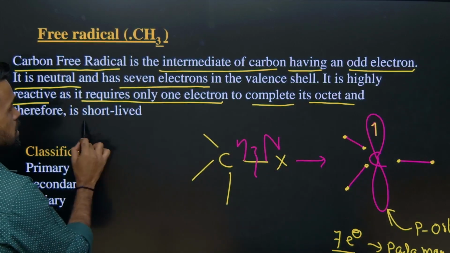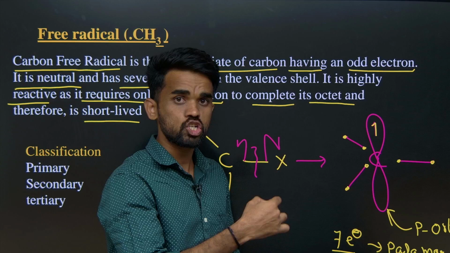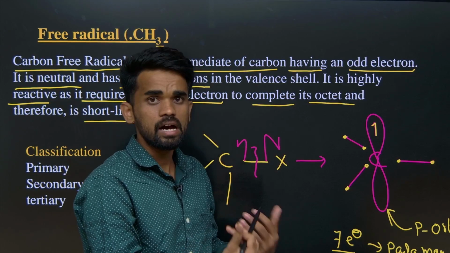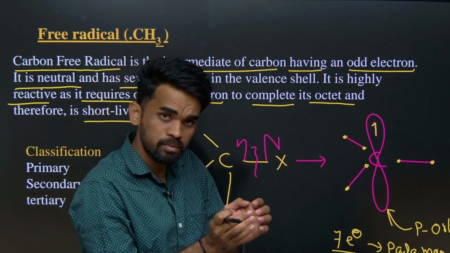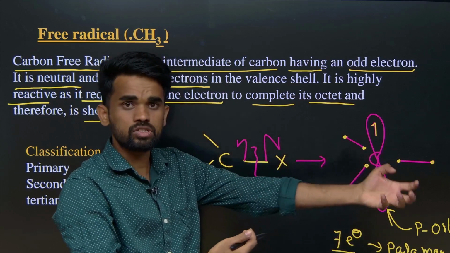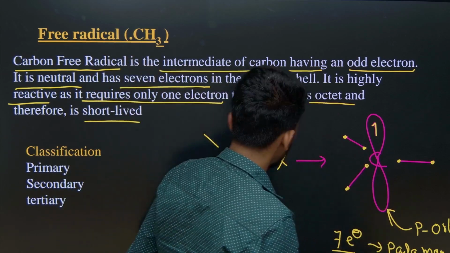Since it is highly reactive, all the intermediates which we have studied are short lived and cannot be isolated because they are very unstable. They just form and stay for a certain time during the course of the reaction, and then completely convert into some other stabilized forms. They are very short lived species.